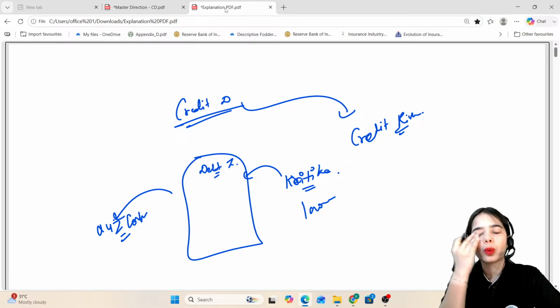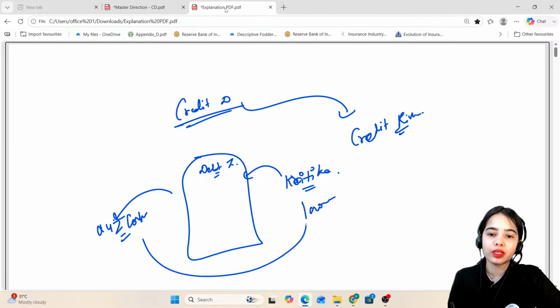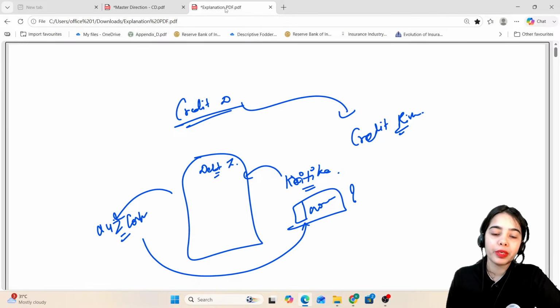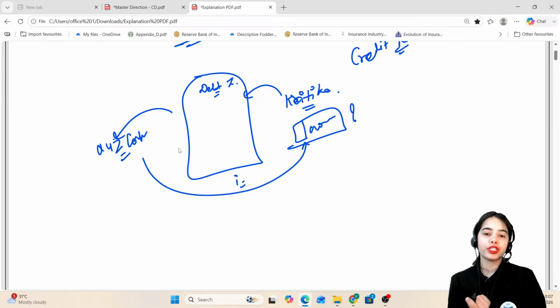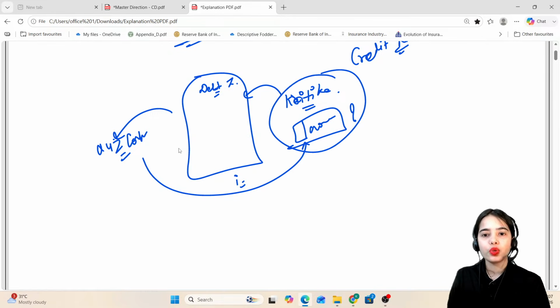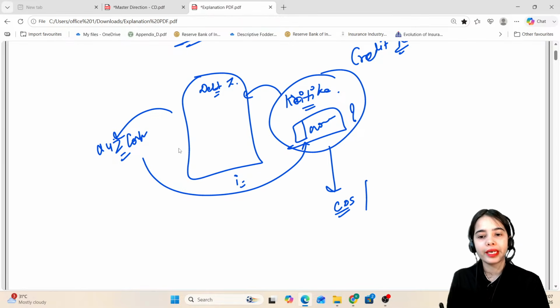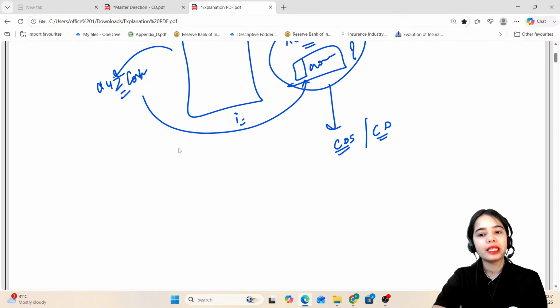Now I am afraid: what if the XYZ company defaults? What if the XYZ company does not return the amount, or does not give the interest payments on time, or defaults on the interest obligation? So basically I'm afraid, so I will go and purchase this credit default swap or credit derivative. I am buying this credit derivative.